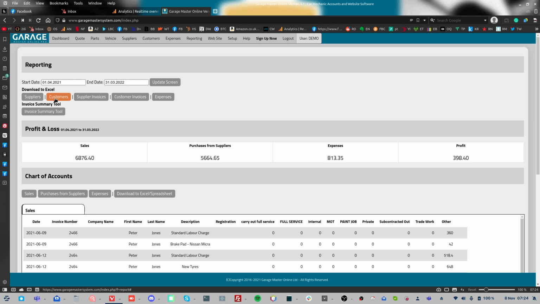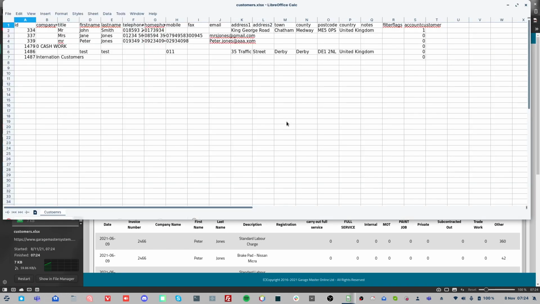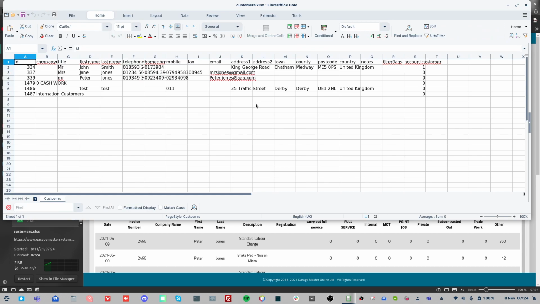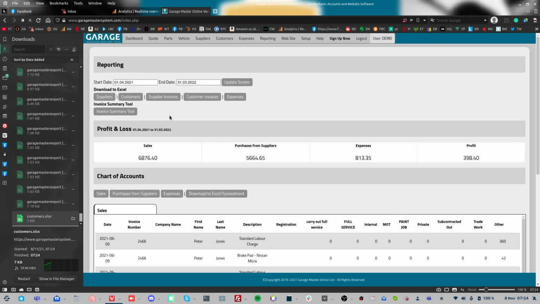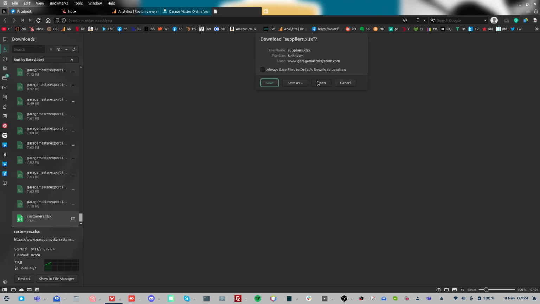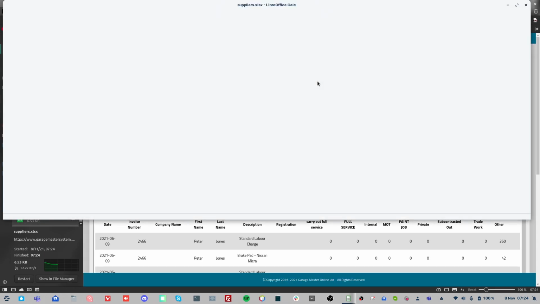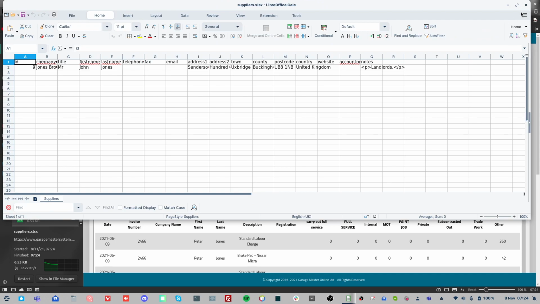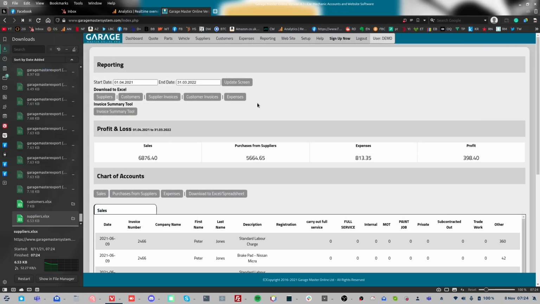So you can just click on customers, for instance, and this is only a demo account, so it doesn't have a lot. So it opens in Excel, and it's a very simple Excel spreadsheet that you could then use to import into other accounting systems. If, say, at the end of the year your accountant wants the data, you can just download it very, very easily.